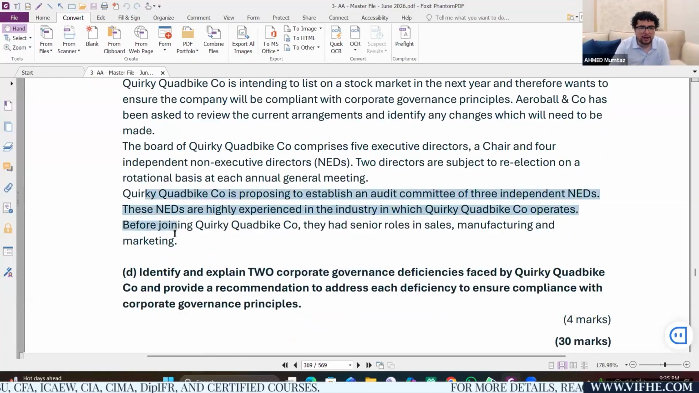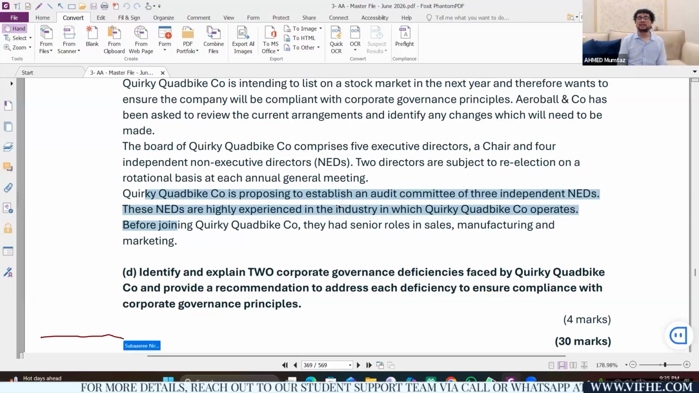Let's read the last paragraph. The company is proposing to establish an audit committee. We all know what an audit committee is. It comprises non-executive directors only. At least one of the non-executive directors should have the relevant financial expertise.